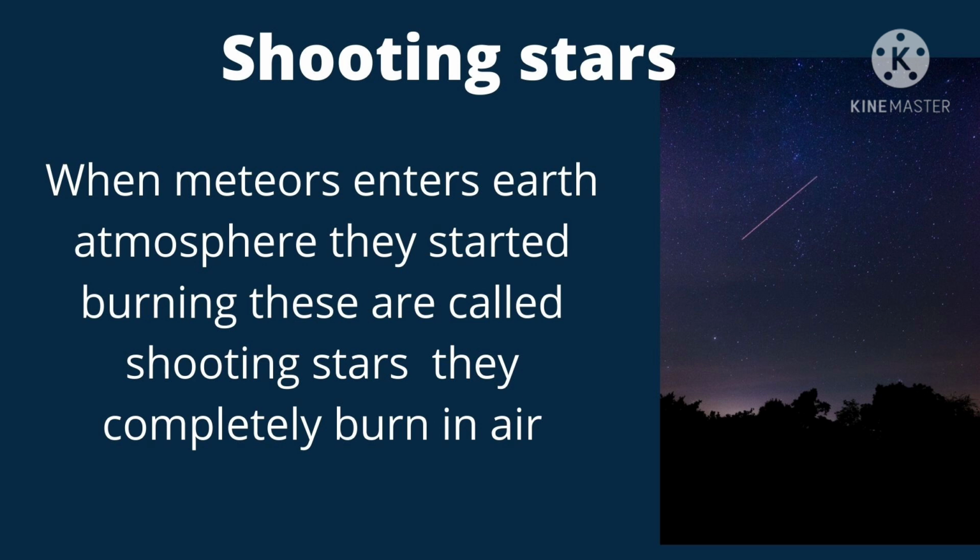When they fall under the gravity of the earth, they are known as meteoroids. And when these meteors enter the earth's atmosphere, they start burning, and these burning meteors are called shooting stars. They don't reach the surface of the earth, and they completely burn in the air. So all the meteors which completely burn in the air are termed as shooting stars.